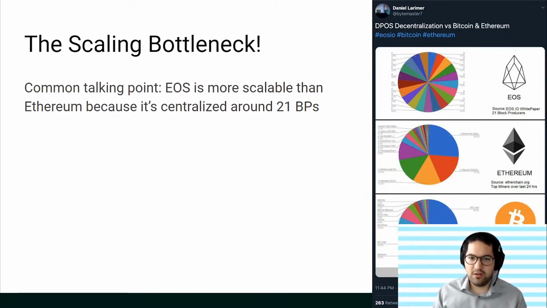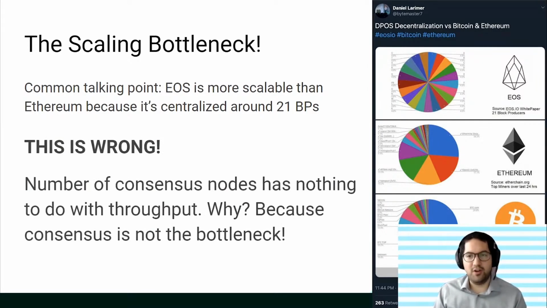And meanwhile, Ethereum and Bitcoin have 6 mining pools, 5 mining pools that control the majority of the hash rate, which seems odd because if the number of nodes had anything to do with the transaction throughput, then you would expect Ethereum and Bitcoin to support more transactions per second than EOS. So it's wrong that the number of nodes has anything to do with throughput. Why? Because consensus is not the bottleneck.